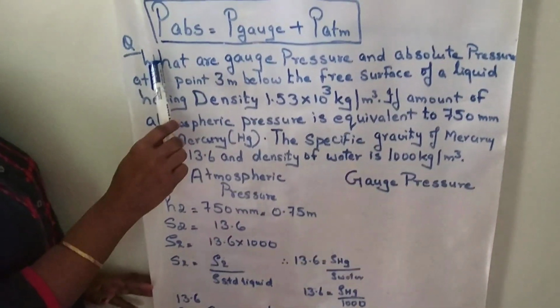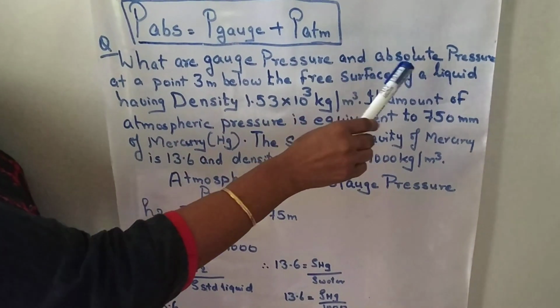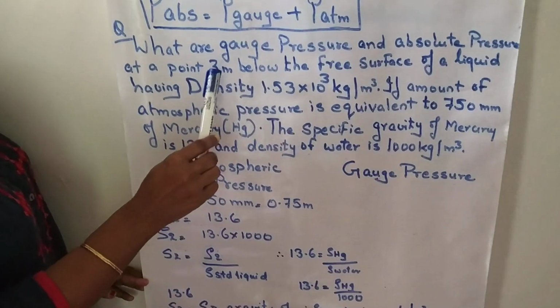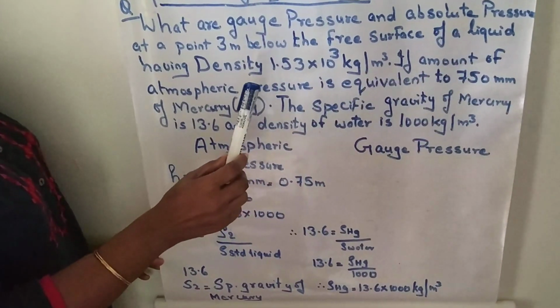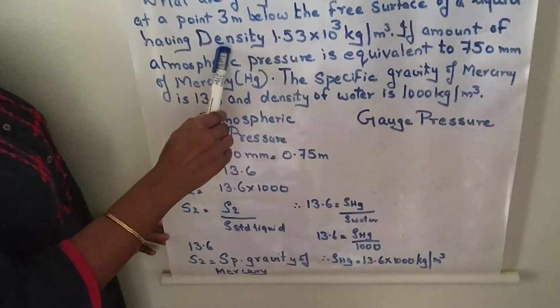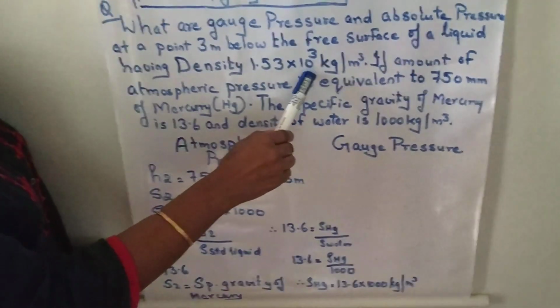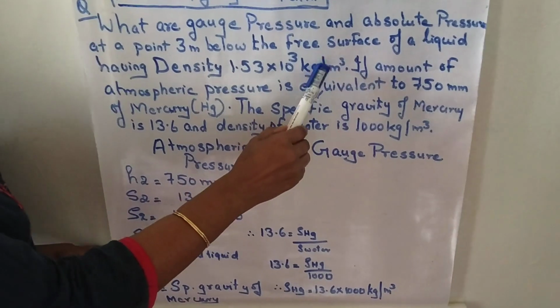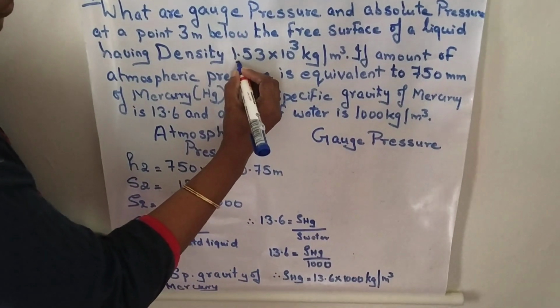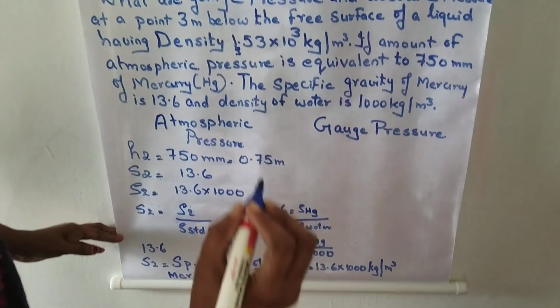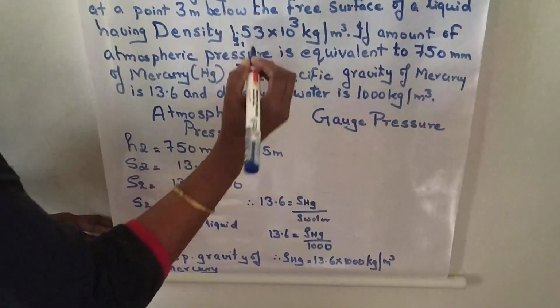The question goes like this: what are the gauge pressure and absolute pressure at a point 3 meter below the free surface of a liquid having density 1.53 × 10^3 kilogram per meter cube? So density is given, so you have here rho 1.